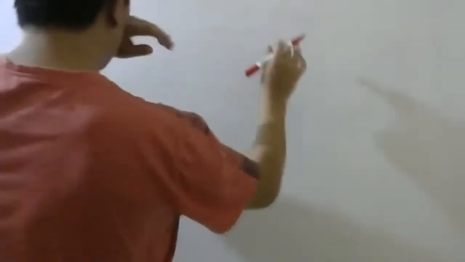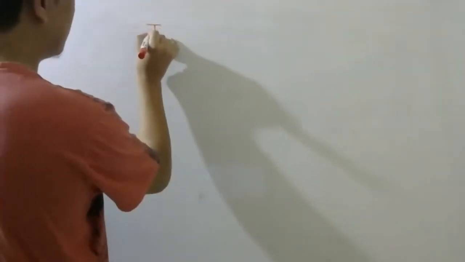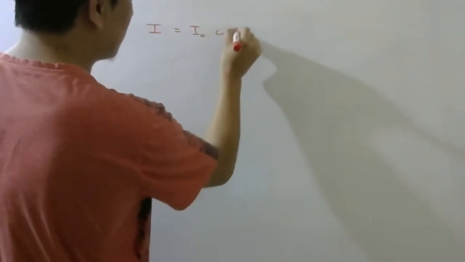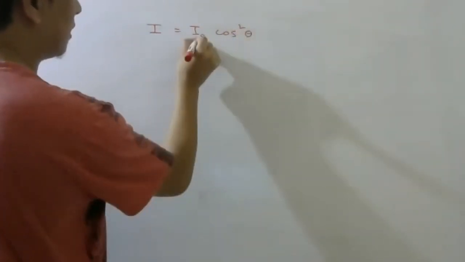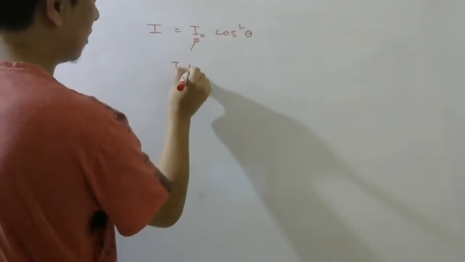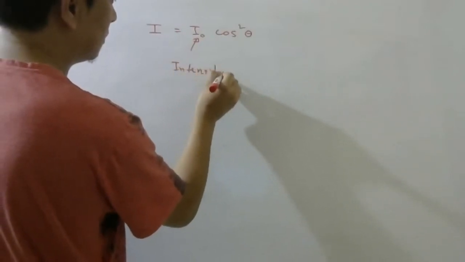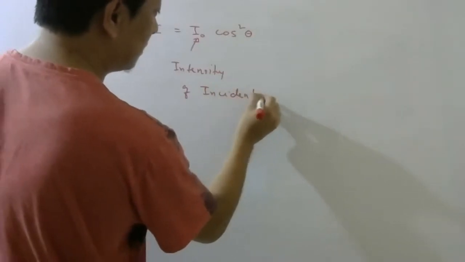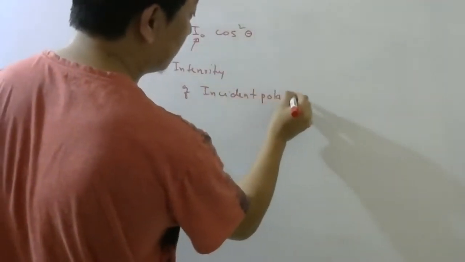Anyways, so Malus law, I hope all of you understood. The intensity of transmitted light is I naught cos square theta, and I naught is the intensity of incident polarized light.